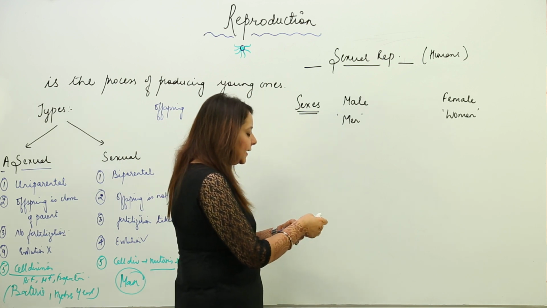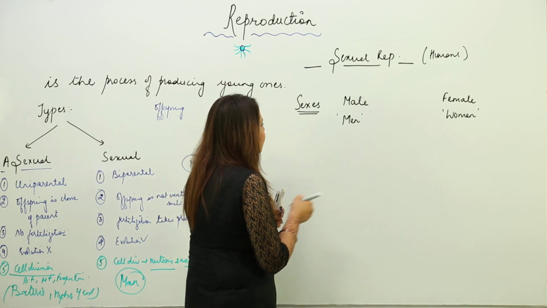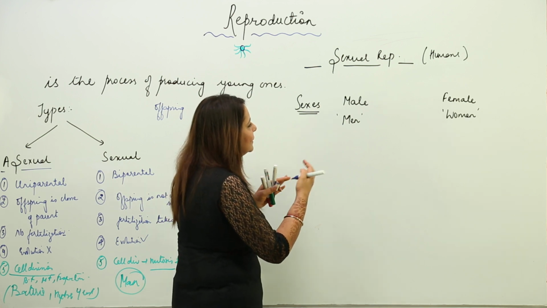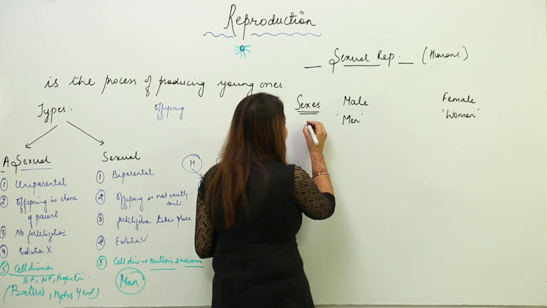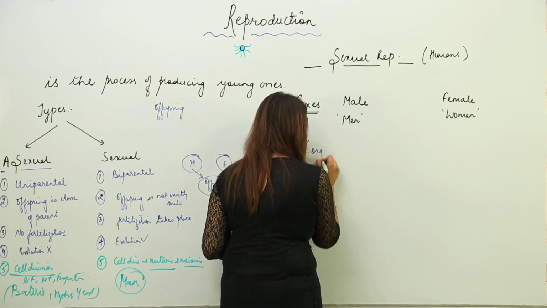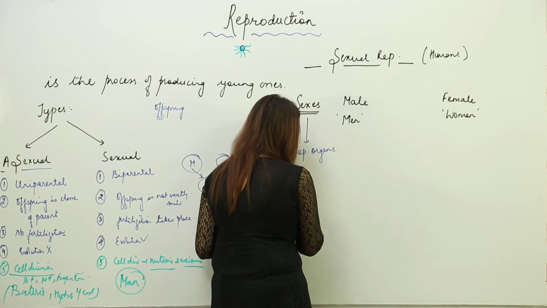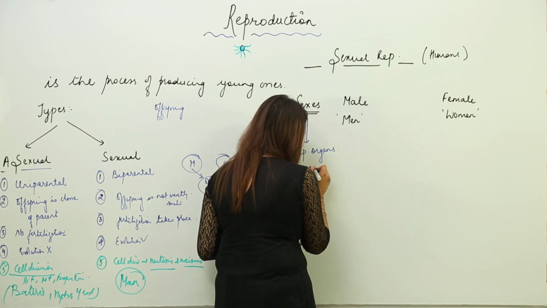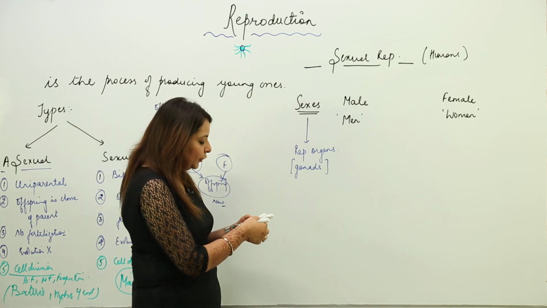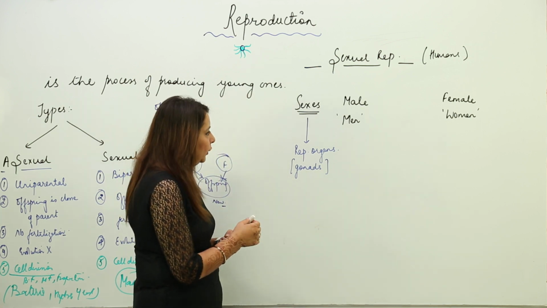Because we have different sexes, they have reproductive organs, and their reproductive organs have been assigned a special name, that is called gonads. So this is the other name for the reproductive organs, the gonad.